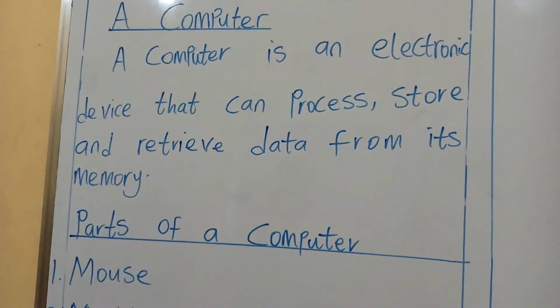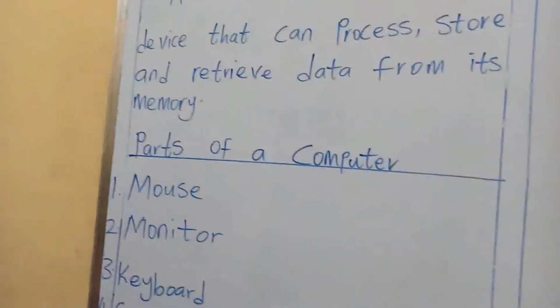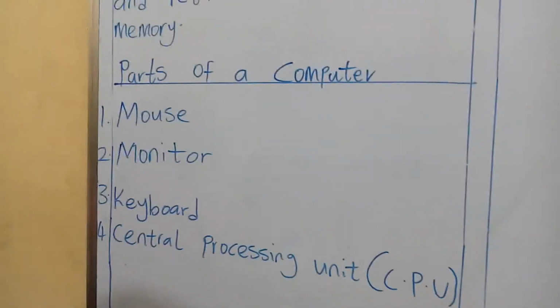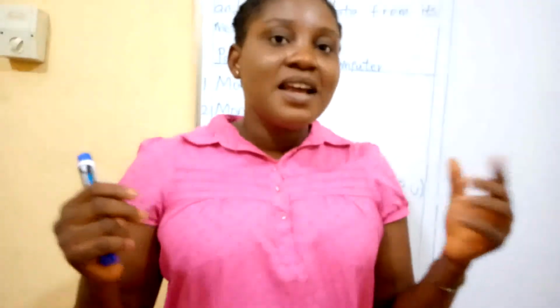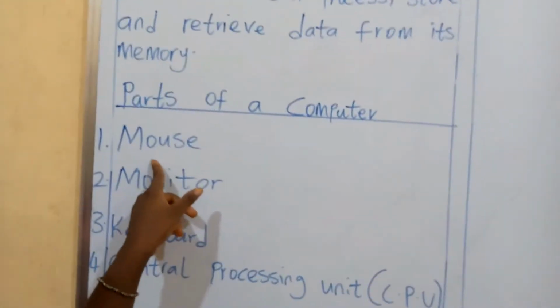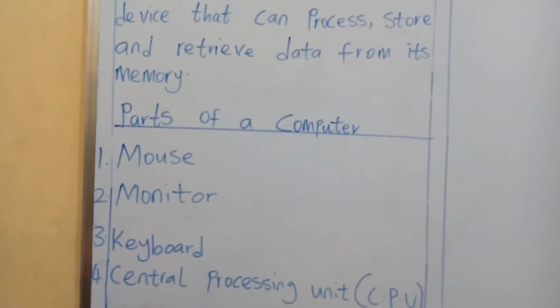Now, parts of a computer. Computers are made up of various parts, isn't it? Just like various parts make up our body. If you ask what parts make up your body, we have our hands, our eyes, our nose, isn't it? They are all part of our body. So now they are parts that make up a computer. We are going to look at those parts one after the other. The one we are going to start with is the mouse. Is the what? Mouse.